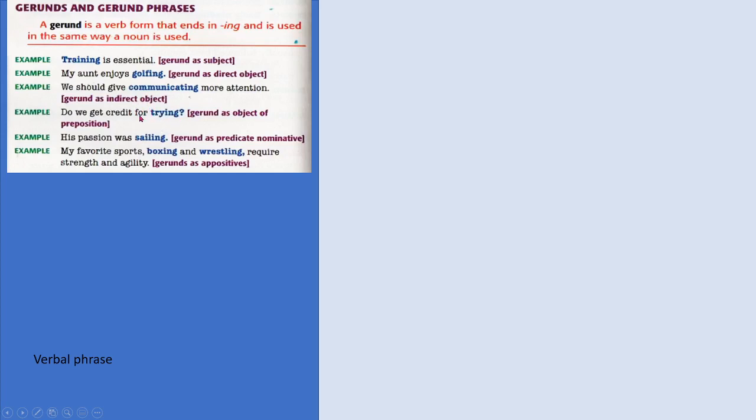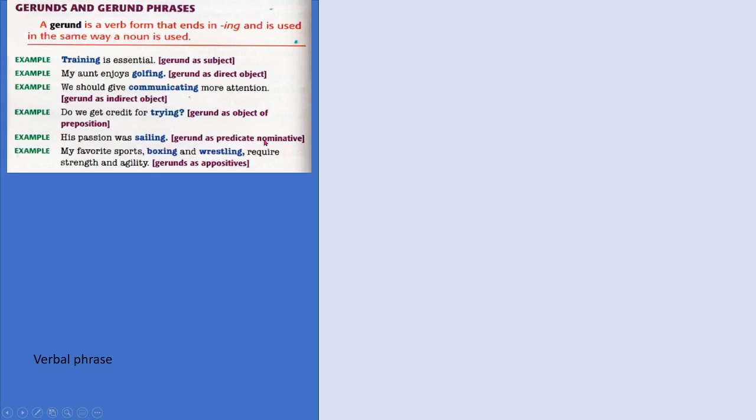Let's not say right after, because you need to know that prepositional phrases begin with a preposition and end with a noun, and for is the head of the preposition and trying is the object of the preposition. Okay? Next.